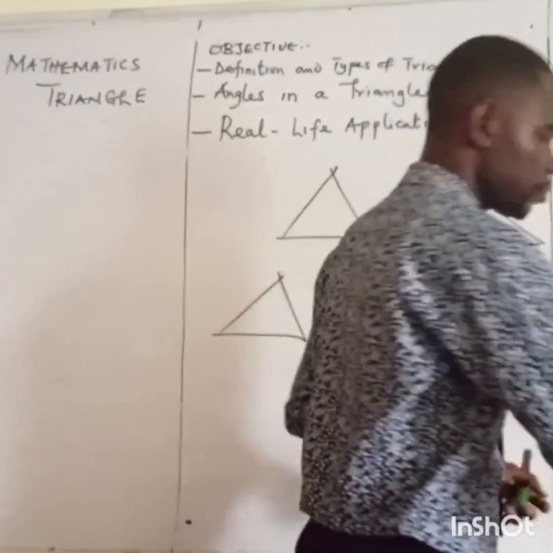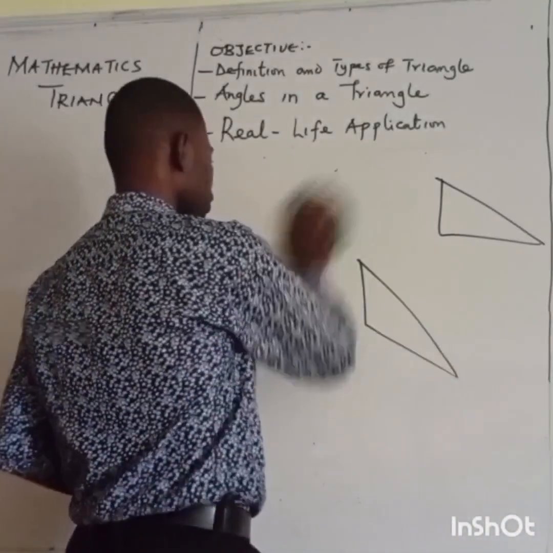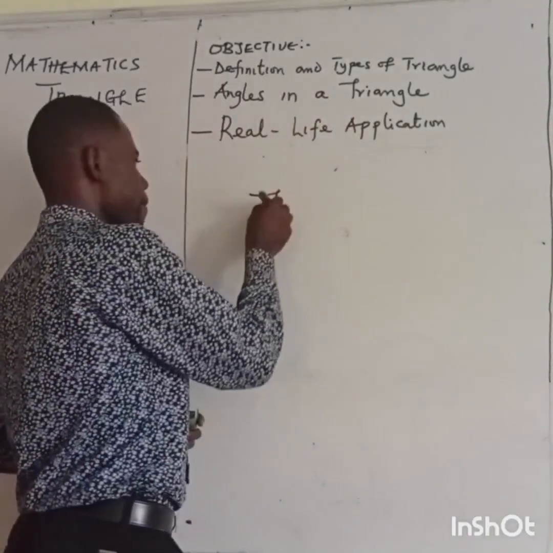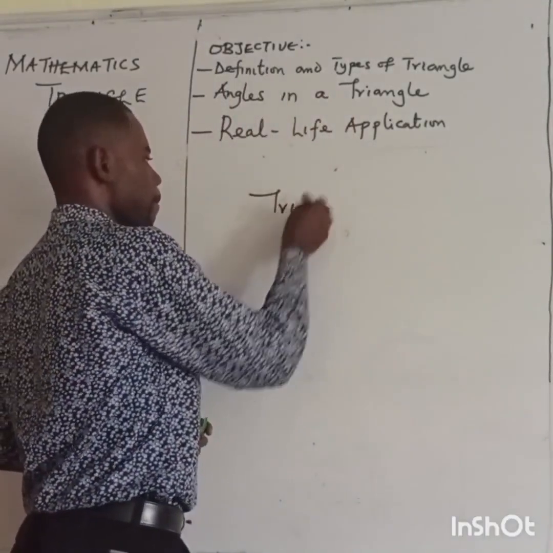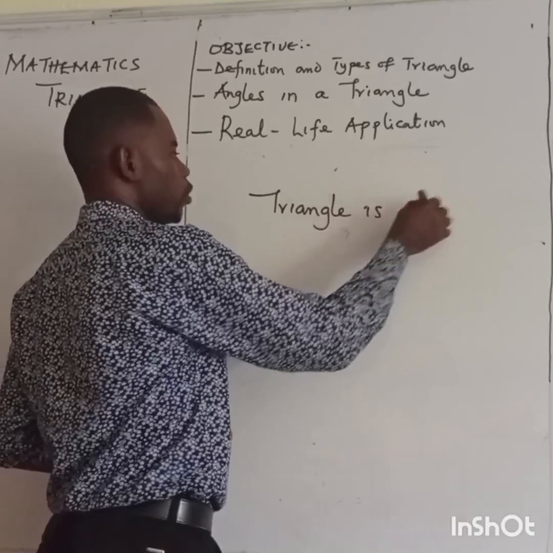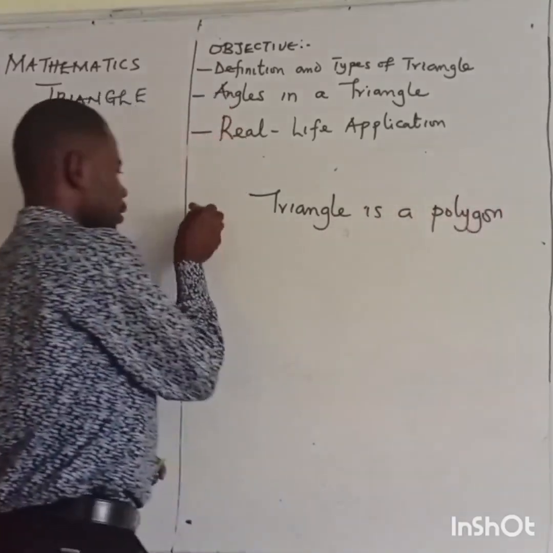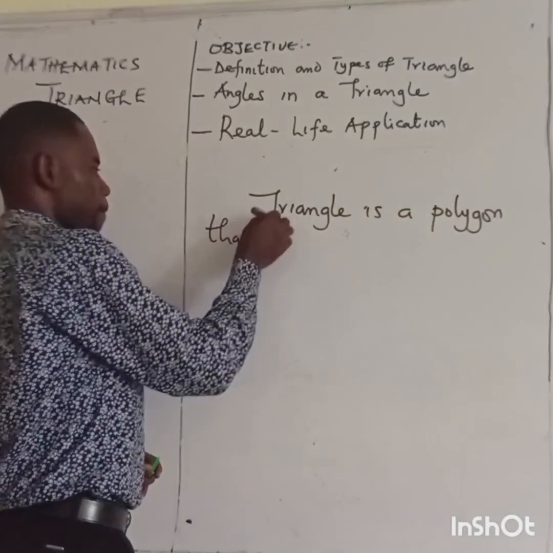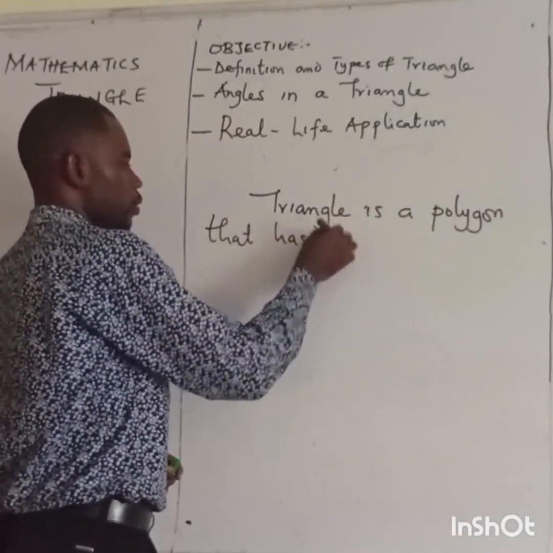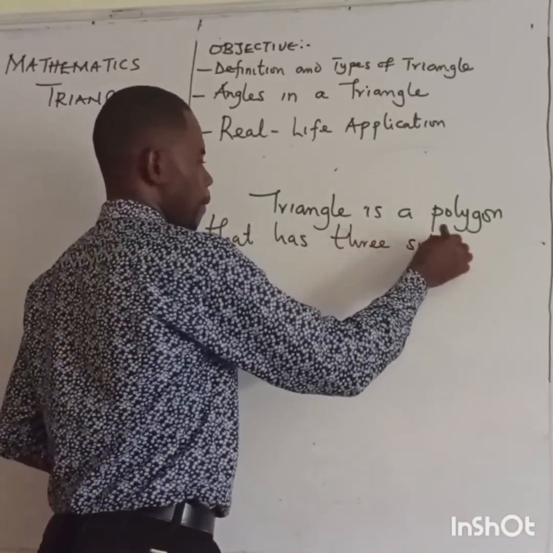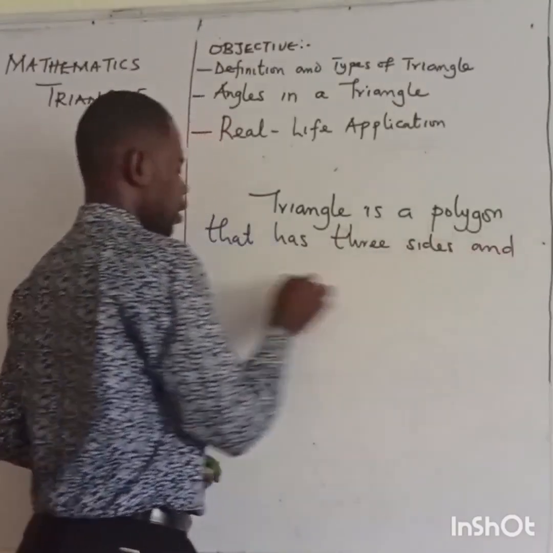Like I said, a triangle is a polygon that has 3 sides and 3 angles.